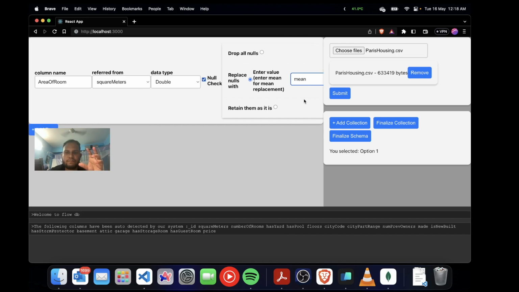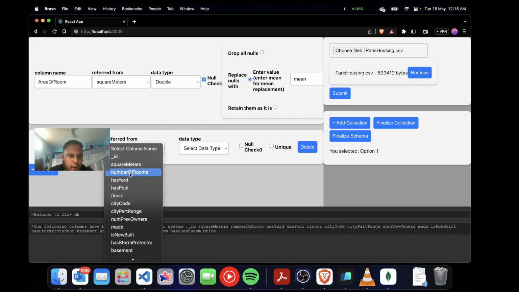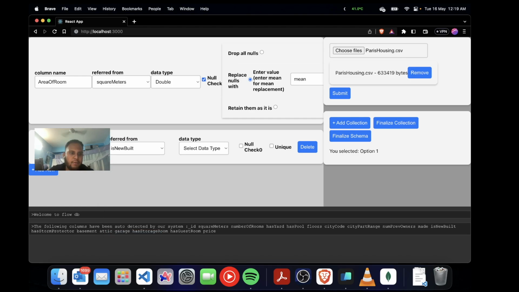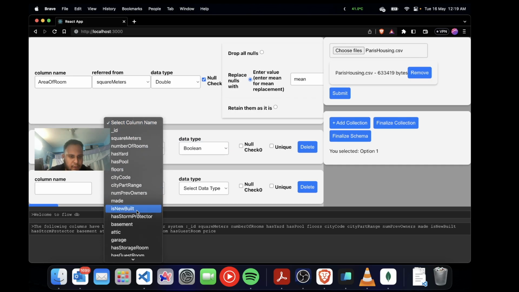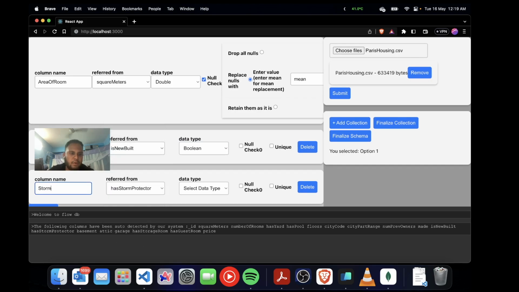Once this is done, I can add more rows also. Suppose I want number of rooms, let's consider is new build, new house. I'll make it Boolean. That's fine. And I can add one more. Let us see, has storm protector. Storm protected, let's name that, and the data type is Boolean. Fine. Once it's done, I click on finalize collection.